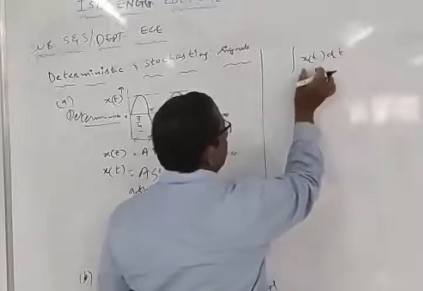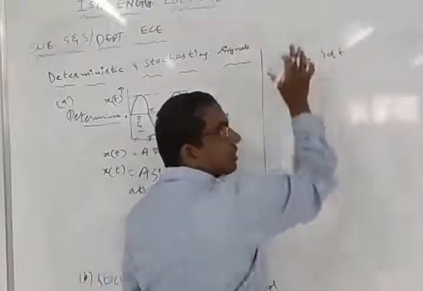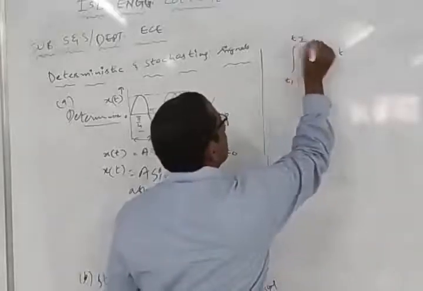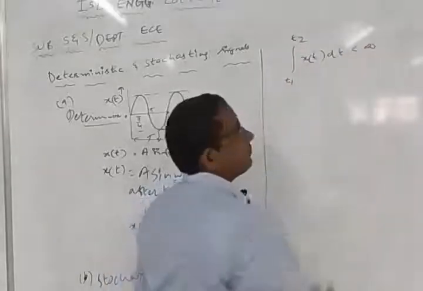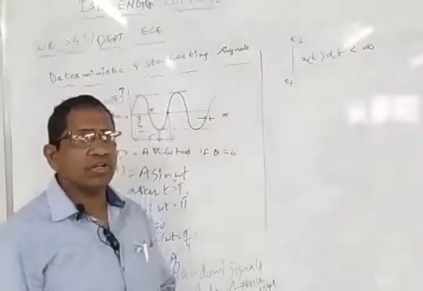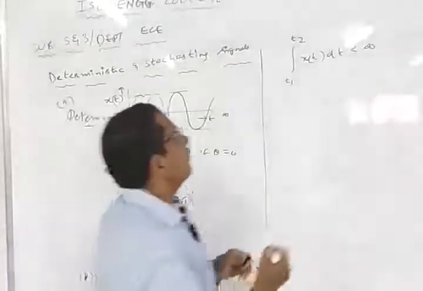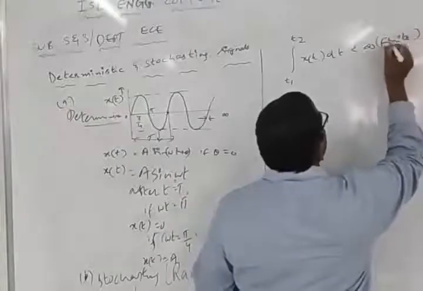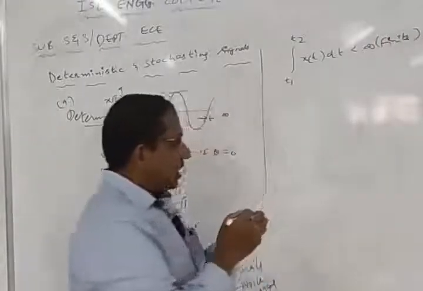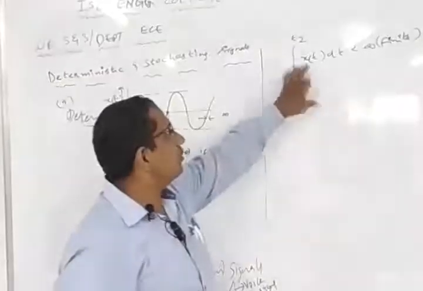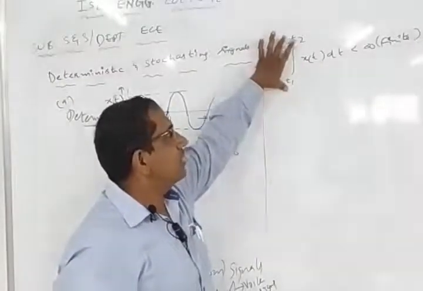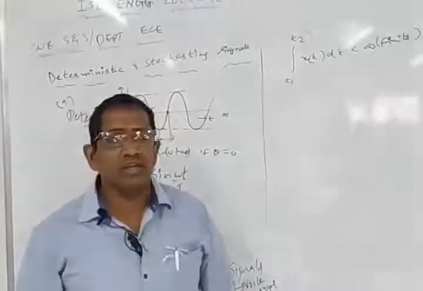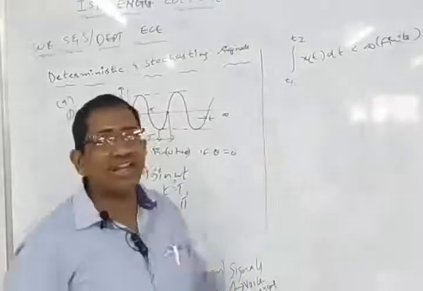If the integration of the signal over a given time period, say t1 and t2, does not tend to infinity but is finite, that means if the integration of a signal over the given limits is finite, then that particular type of signal is an absolutely integrable signal.